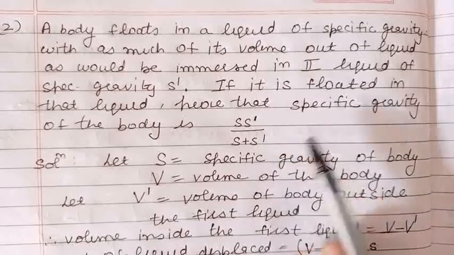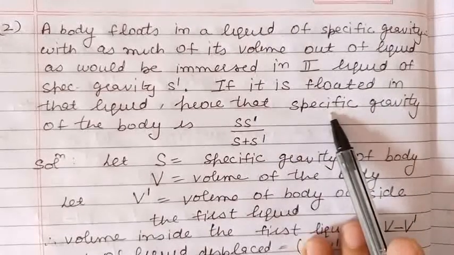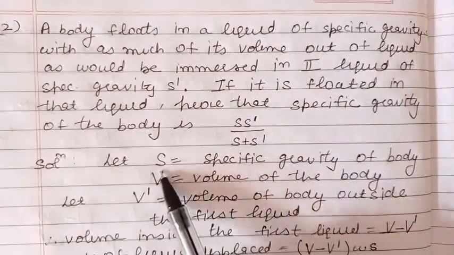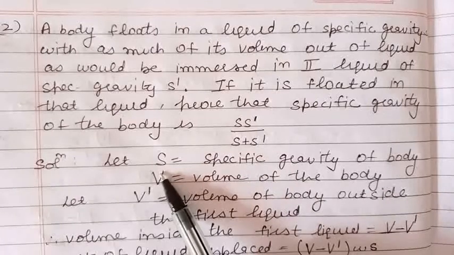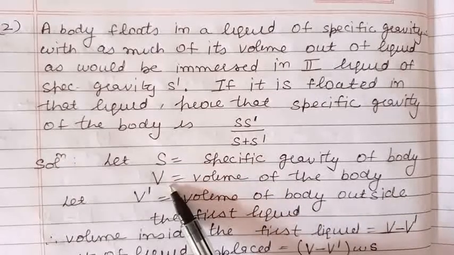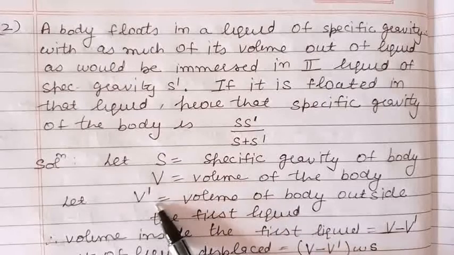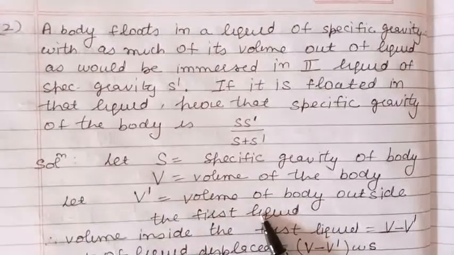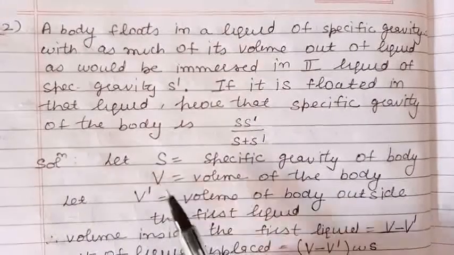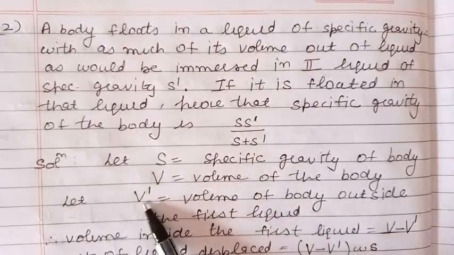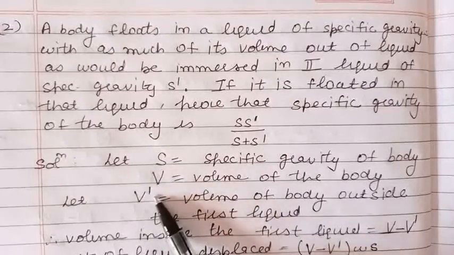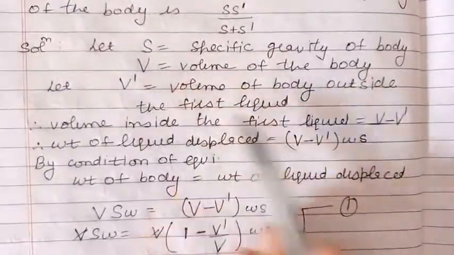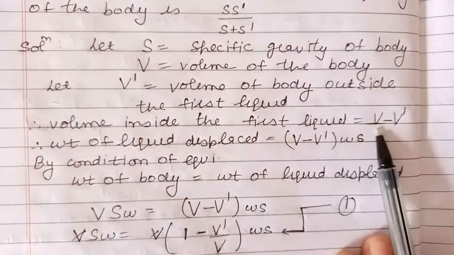Because we are to find the specific gravity of the body, let us denote it by S, and let us take V as the volume of the body and V dash as the volume of the body outside the first liquid. Now because this is the total volume and this is the volume outside, the volume inside the liquid will be their difference, so that will become V minus V dash.